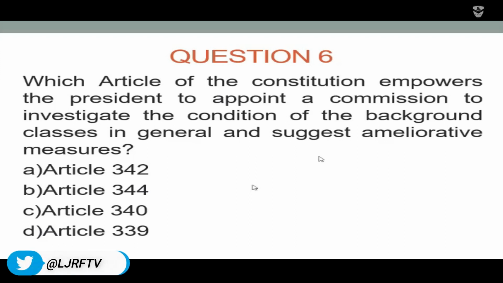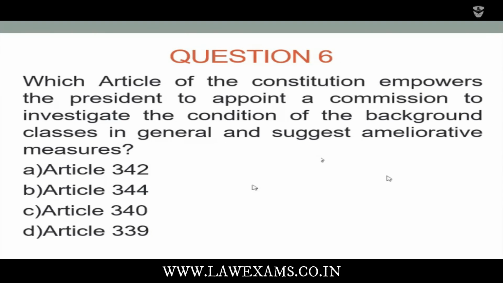Sixth question: which article of the Constitution empowers the President to appoint a commission to investigate the condition of backward classes in general and suggest ameliorative measures? Article 342, Article 344, Article 340, and Article 339. Option C, Article 340 is the right answer.